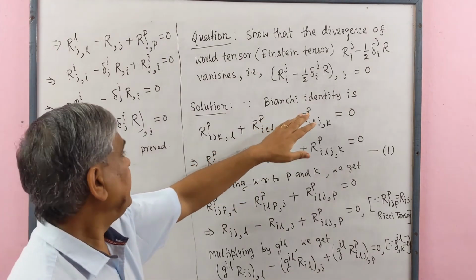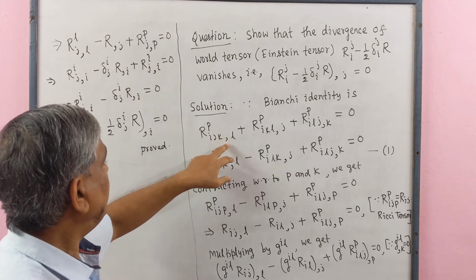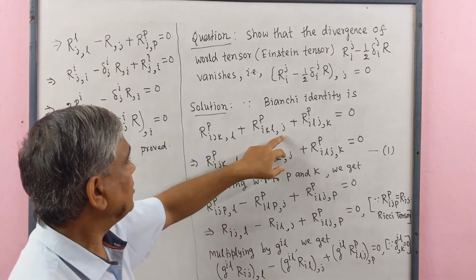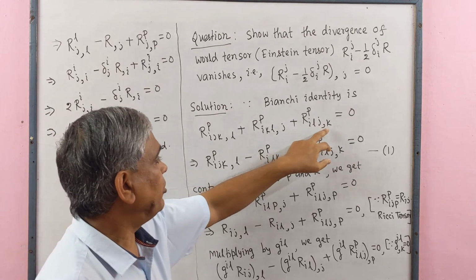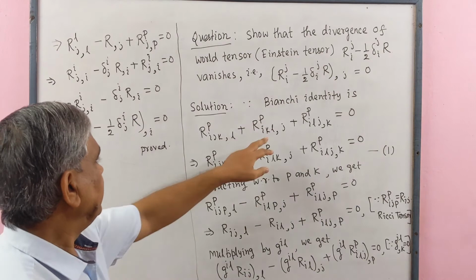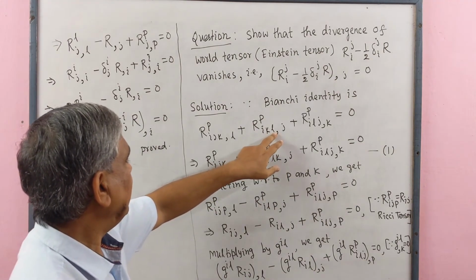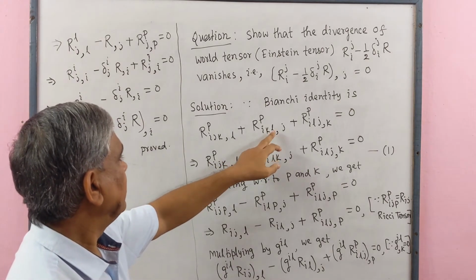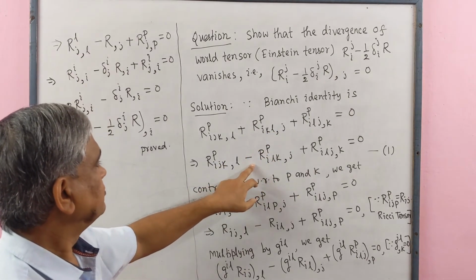Since the Bianchi identity is R^p_{ijk,l} + R^p_{ikl,j} + R^p_{ilj,k} = 0. Here in the second term, we see that R_{ikl}: we know that if we interchange L and K, it becomes negative from the property.